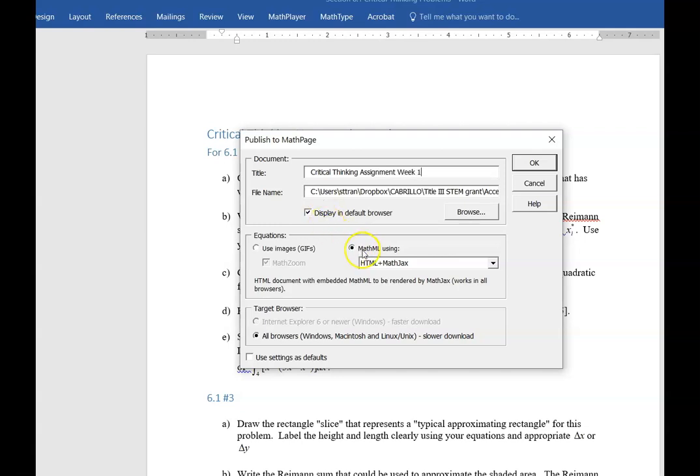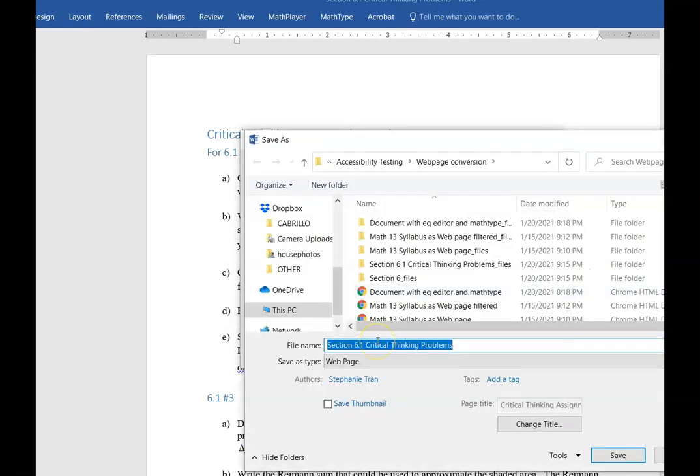And I have to make sure down here, I think it's usually defaulted to use equations as GIFs, those files. So that's what we don't want. We want it to save as MathML. So under that, you want to click that radio button, MathML, using HTML plus MathJax. And the file name, I'm going to just browse where I want the file to go.